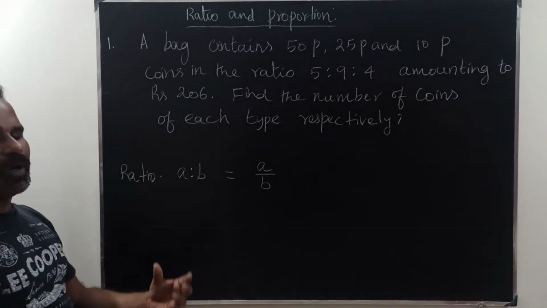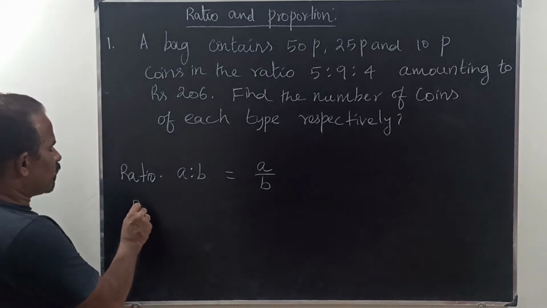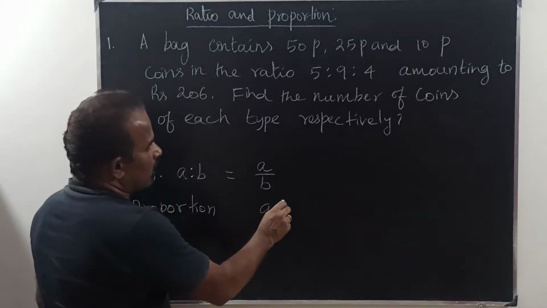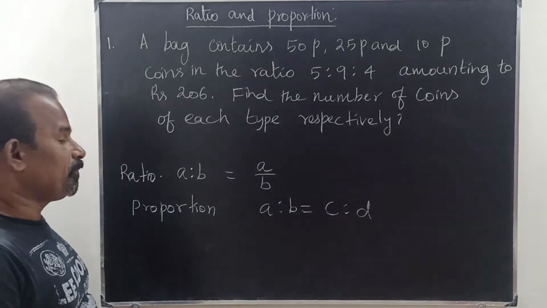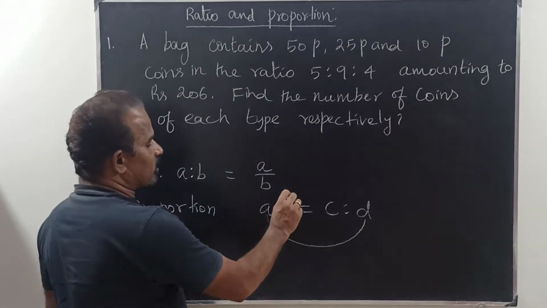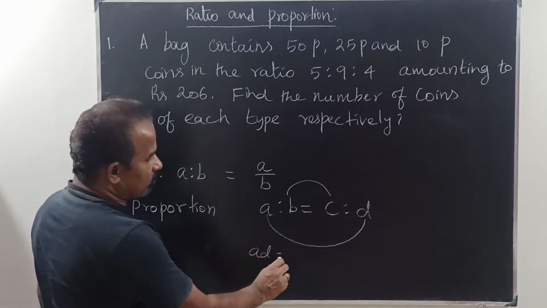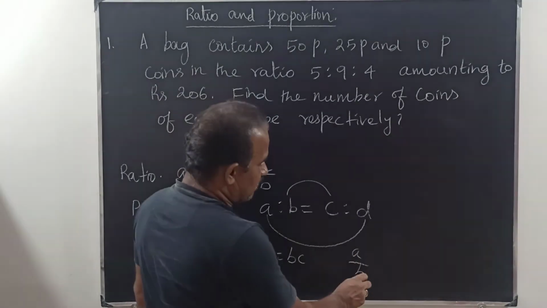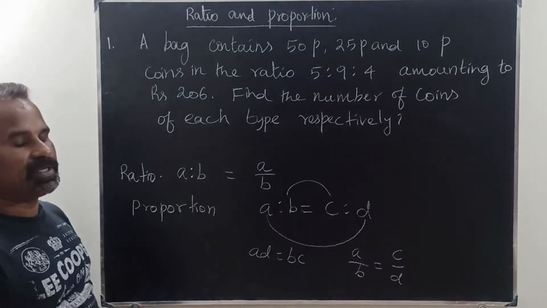When two ratios are equal, it is called a proportion. A is to B is equal to C is to D. This is nothing but the product of extremes equals the product of means, that is AD is equal to BC. Or otherwise I can say A by B is equal to C by D, which again gives AD is equal to BC.